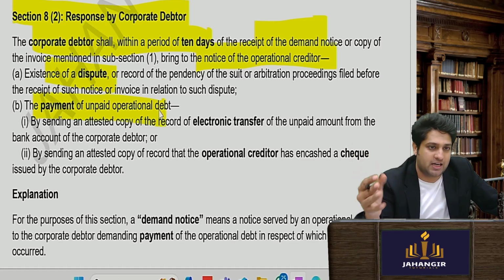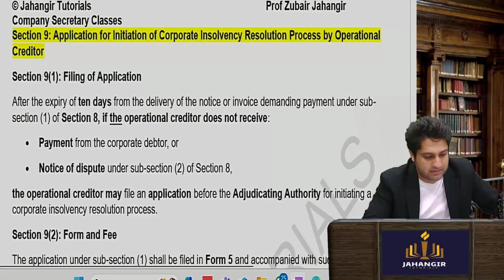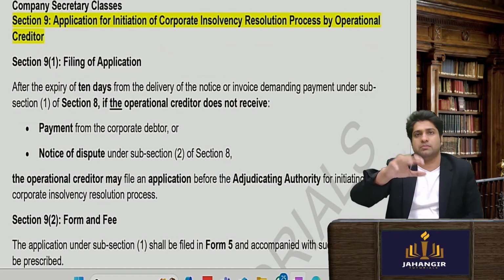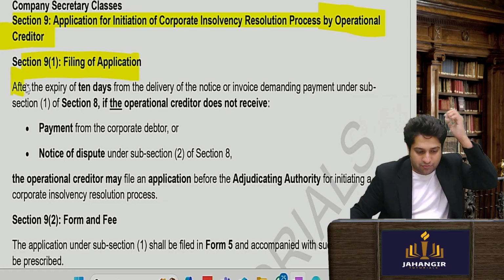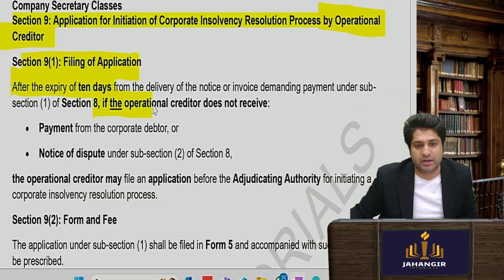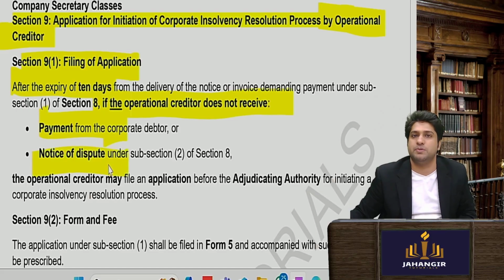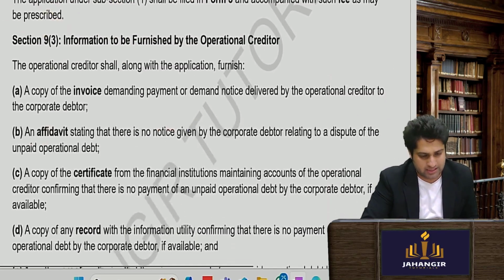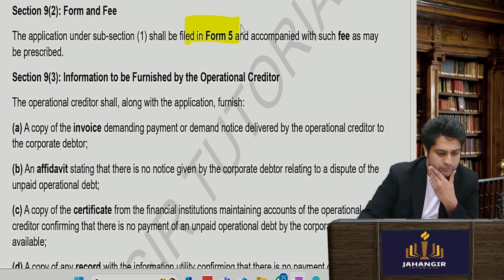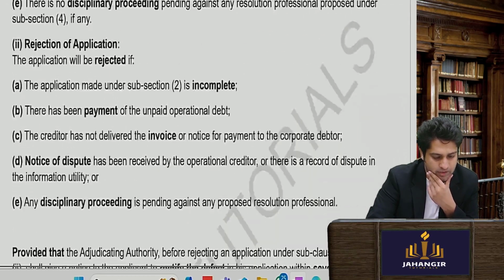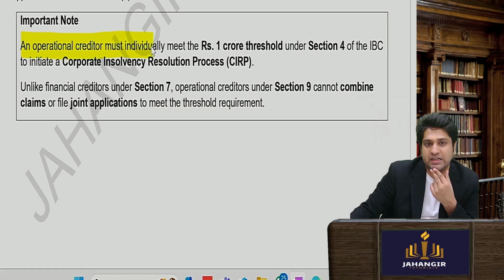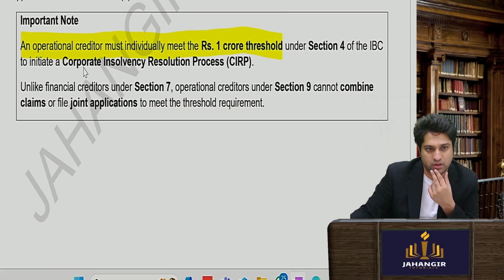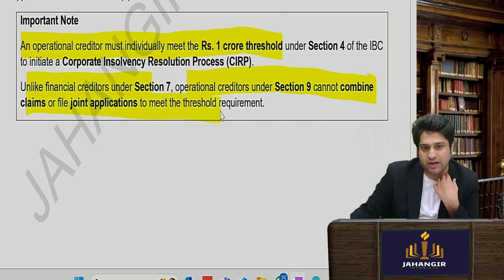If there is nothing like that happening, then obviously in Section number 9, the CIRP process will be initiated by the operational creditor. Okay. So after the expiry of 10 days, if the operational creditor does not receive a proof of payment or notice of dispute, then he will file a case before NCLT. He will file in Form number 5, with all the details, etc. An operational creditor must individually meet the 1 crore threshold under Section 4. Unlike financial creditors, operational creditors cannot combine their joint claims to file a joint application.